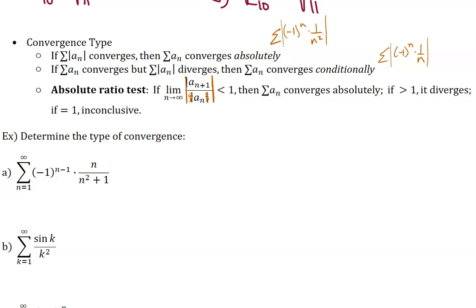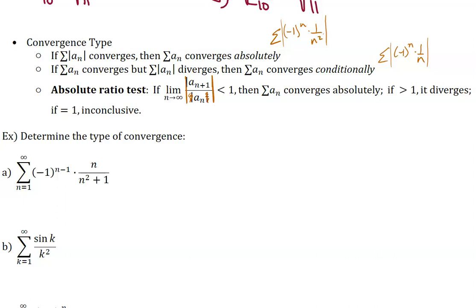But because we put the absolute value bars around the ratio test, if this limit is less than 1, then we do have absolute convergence, okay? With some of the other tests, like if you use the alternating series test to determine if something converges or not, then if you get that it does converge, you would then have to check which type of convergence, and you might have to perform a second test to determine absolute or conditional, okay?